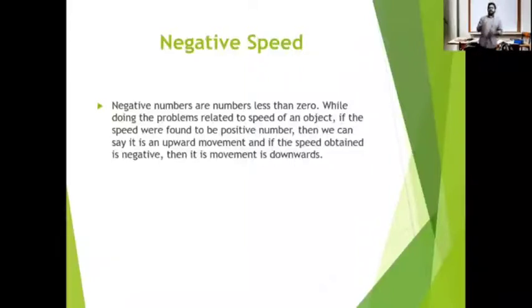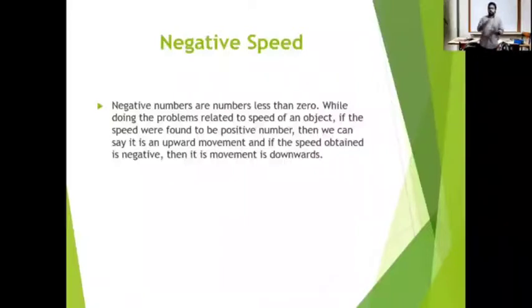First, I will read it for you, then you should read it aloud. Negative numbers are numbers less than 0. While doing problems related to speed of an object, if the speed is found to be a positive number, then we can say it is an upward movement. And if the speed obtained is negative, then its movement is downwards.